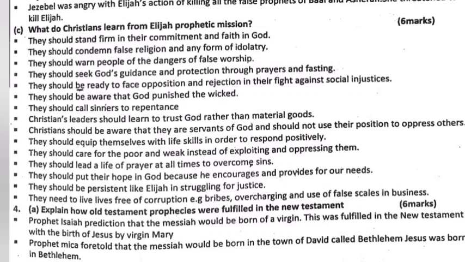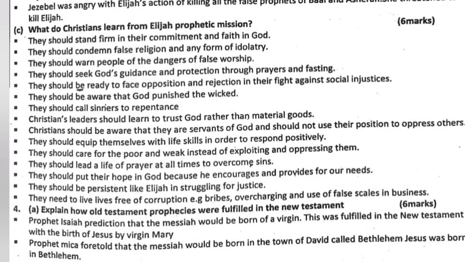They should call sinners to repentance. Christian leaders should learn to trust God rather than material goods. Christians should be aware that they are servants of God and should not use their position to oppress others. They should equip themselves with life skills in order to respond positively. They should care for the poor and weak instead of exploiting and oppressing them.